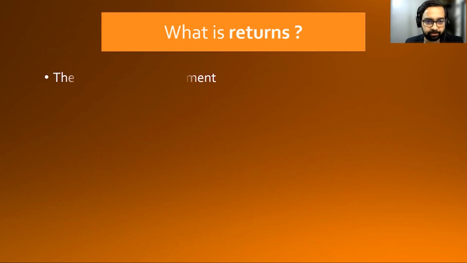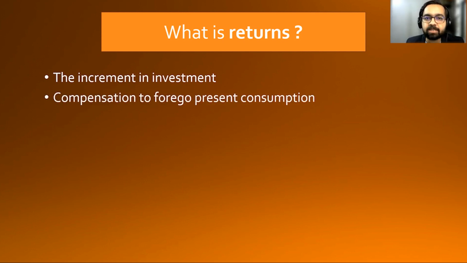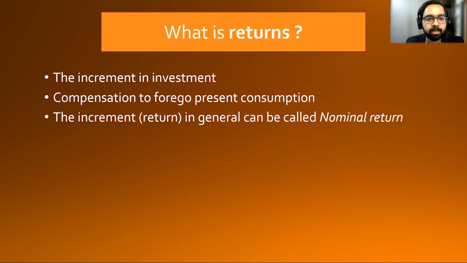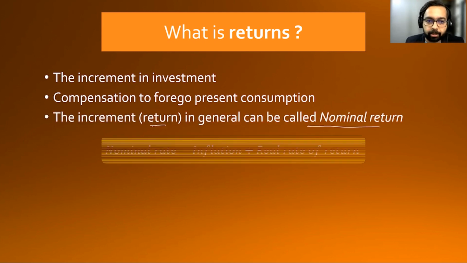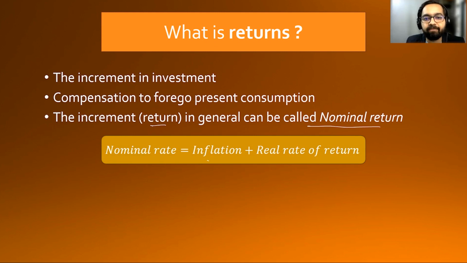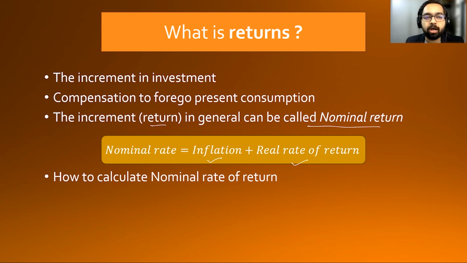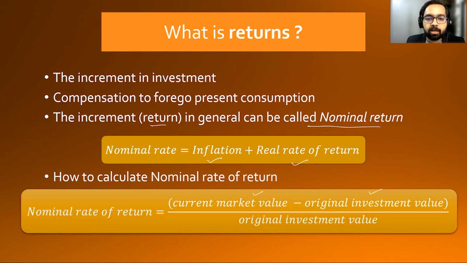Now, what is returns? The increment in investments, compensation to forego present consumption. The increment in returns in general can be called nominal returns, which is basically inflation plus the real rate of return. And the percentage value to calculate the nominal rate of return is the current market value of an asset minus the original investment value, divided by the original investment value.